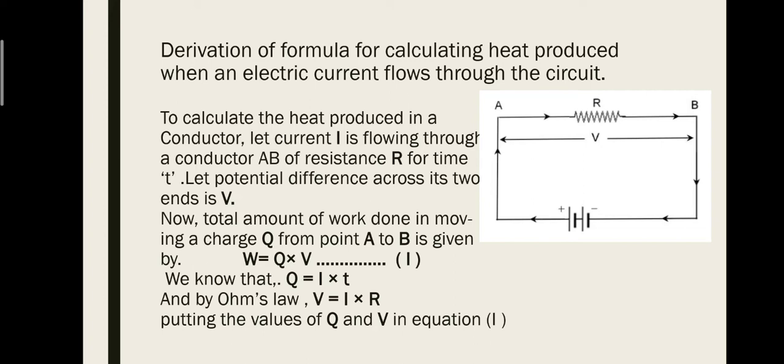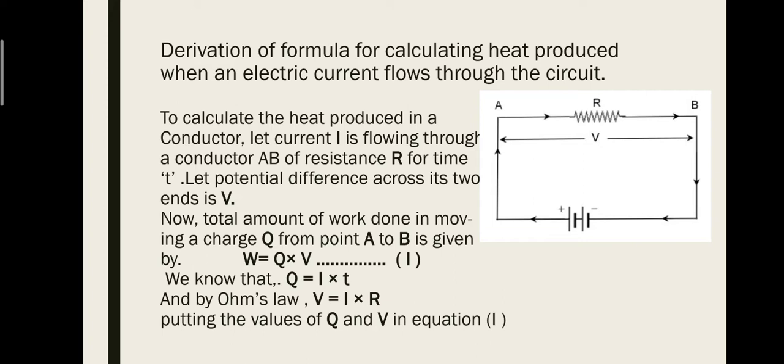Now, the amount of work done in moving a charge Q from point A to B is given by the formula W equals Q into V. This formula comes from the potential difference. As we know, potential difference equals work done per charge.